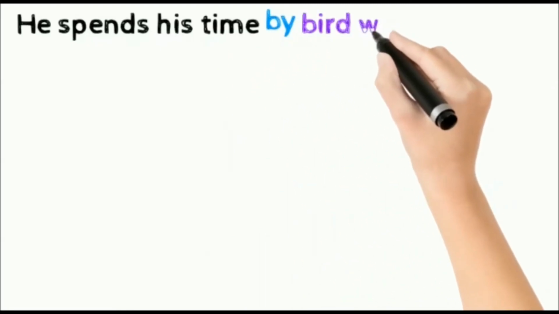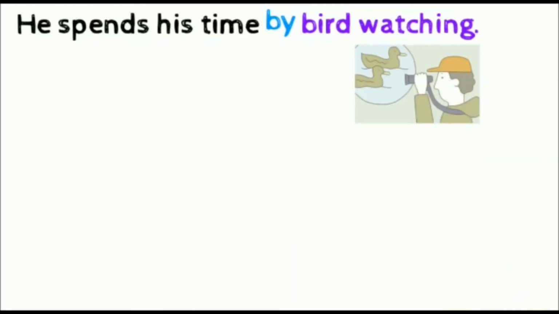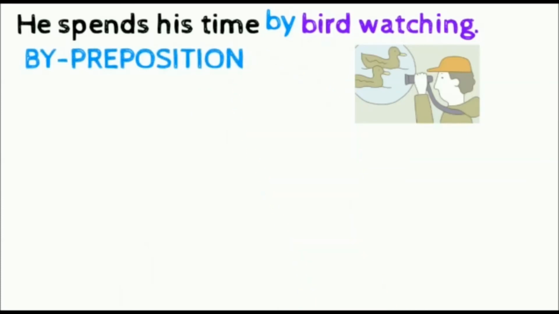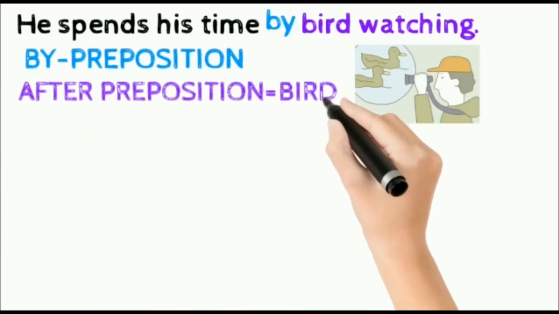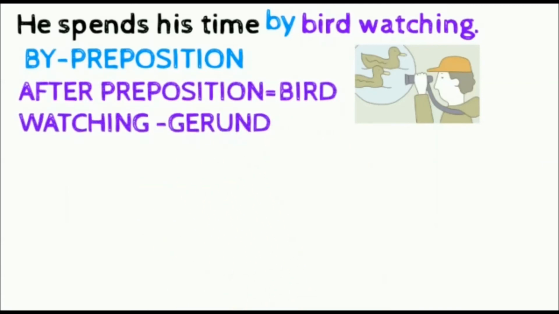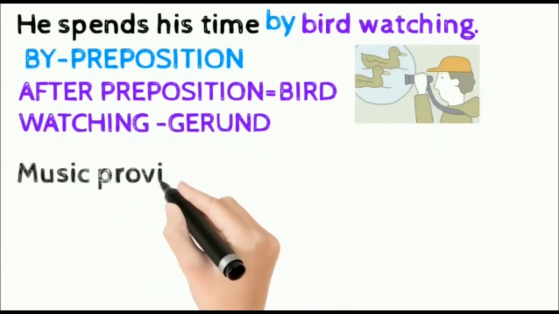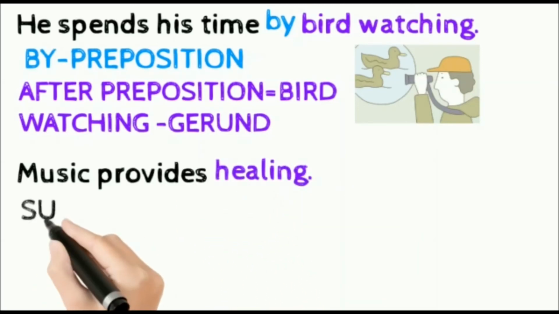He spends his time by bird watching. Here, by is a preposition and bird watching is a gerund. It comes after the preposition. So gerunds can come after prepositions as well. These examples are given to avoid confusion between the present participle and gerunds.